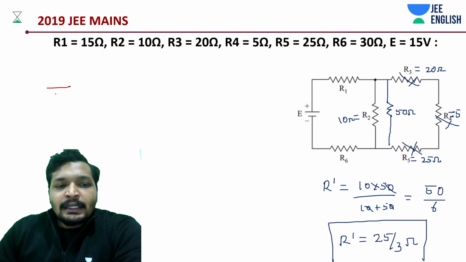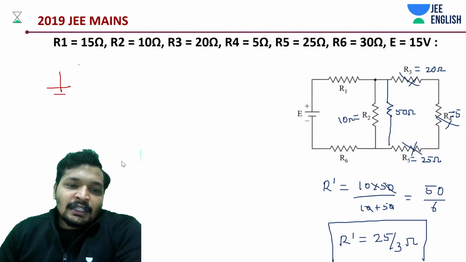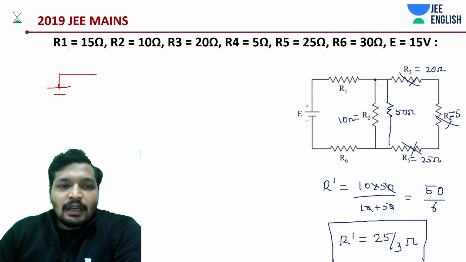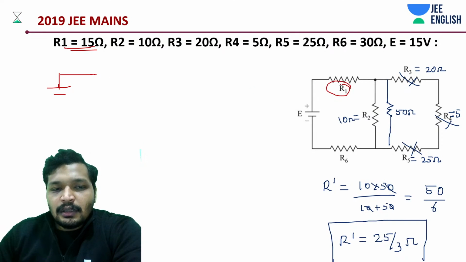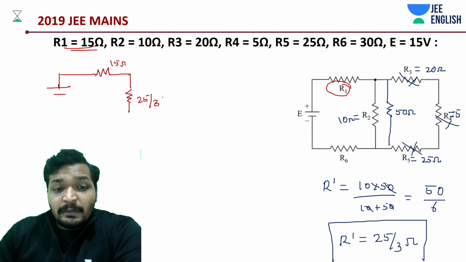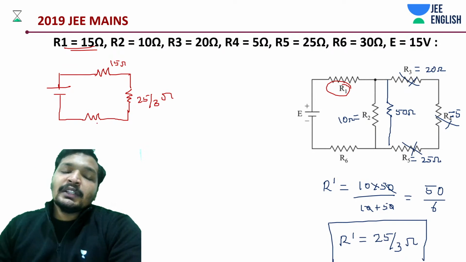Okay, so it's a battery, and then what do we have? So basically, if you have understood, R1 and R6 are in series with this. R1 is 15 ohms, and this is 25 by 3 ohms. By now you must have understood what the current from the battery is. 25 by 3 is how much, students?